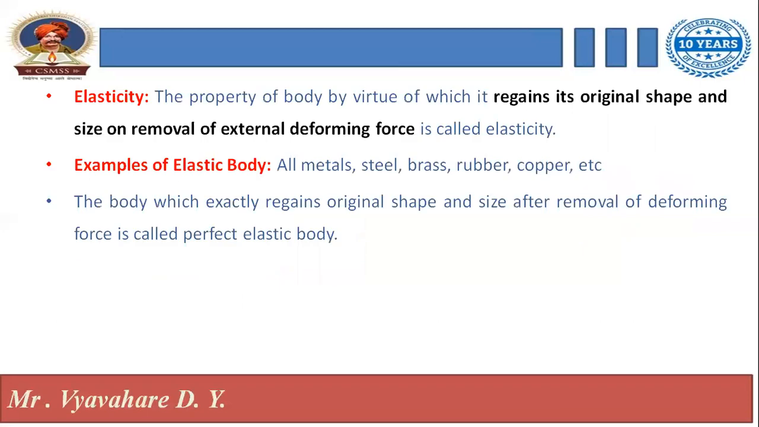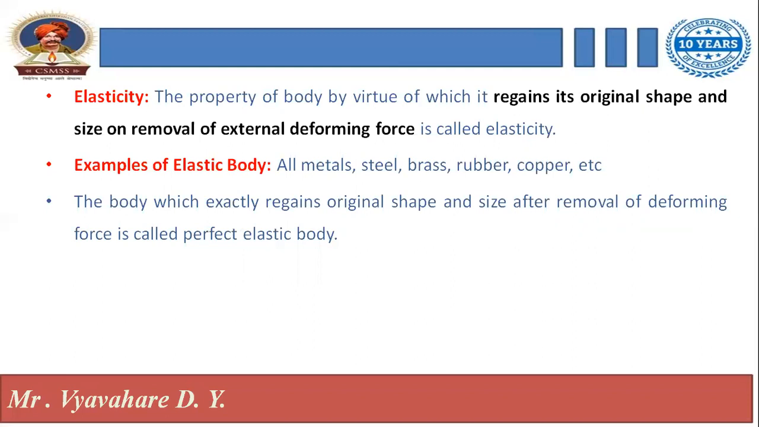Next is elasticity. Elasticity is the property of a body by virtue of which it regains its original shape and size on removal of the external deforming force. When we apply an external force on an object and then release it, the object can regain its original shape and size. That property is called elasticity. Examples are all metals, steel, brass, rubber, copper, etc.